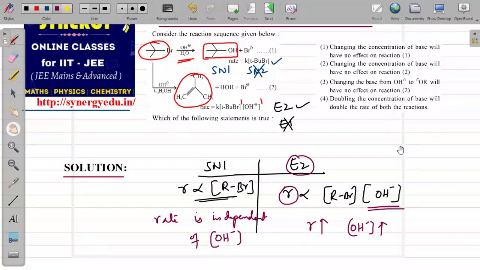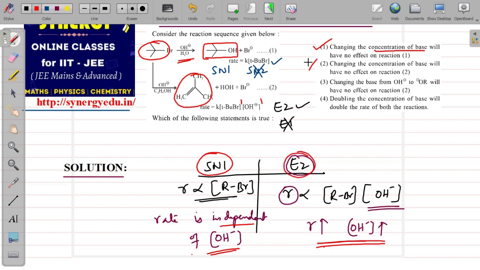So now look at the options here. First option: changing the concentration of base will have no effect on reaction 1. Reaction 1 means the SN1 reaction. Changing the concentration of OH minus will not affect the rate of the reaction because it is independent. So option 1 is right. Changing the concentration of base will have no effect on reaction 2. That is not right, because concentration and rate are correlated in the elimination reaction, the second reaction. So this is wrong. Changing the base from OH minus to OR will have no effect on reaction 2.